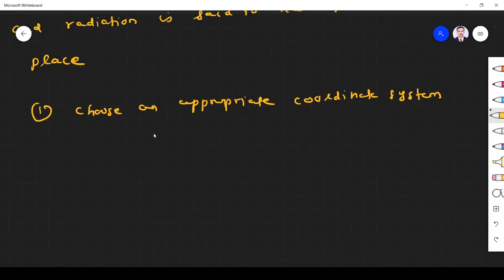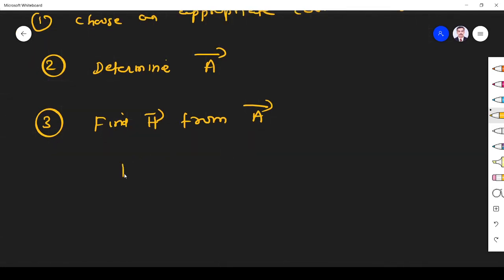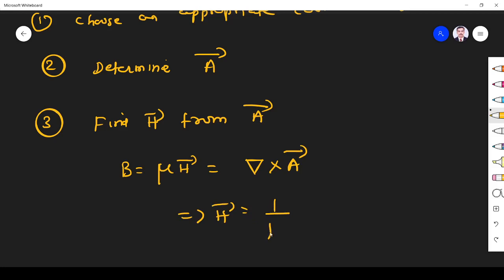Second thing we must do is determine the vector magnetic potential A, right? Third, from A find H. How can we find H from A? We know that B is equal to mu H and B is equal to del cross A. This implies H is equal to 1 by mu del cross A.